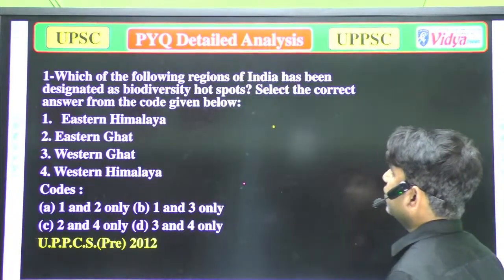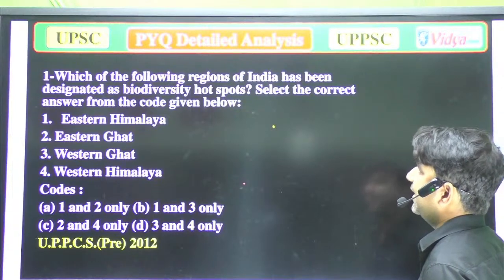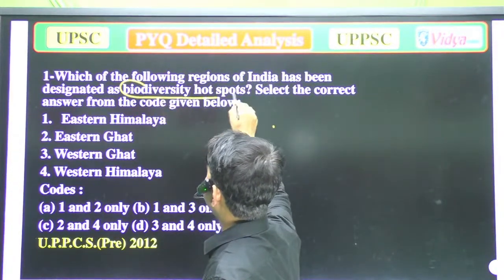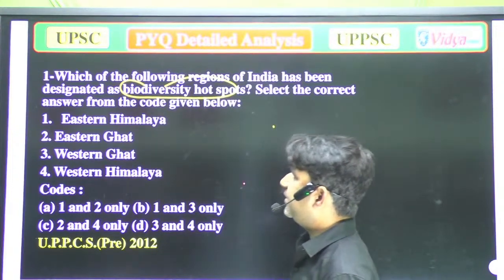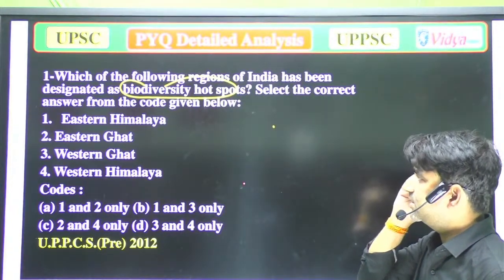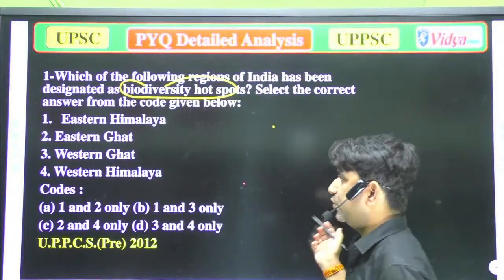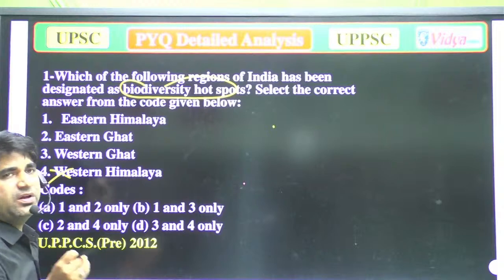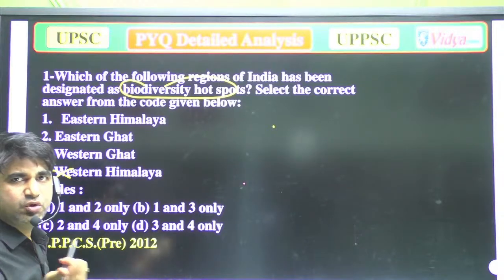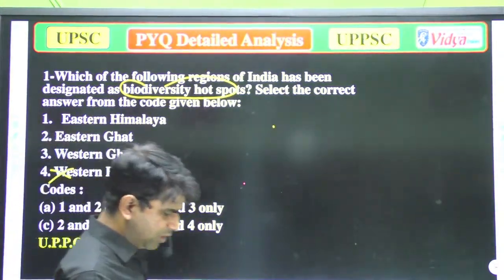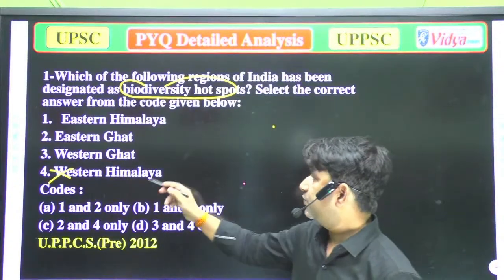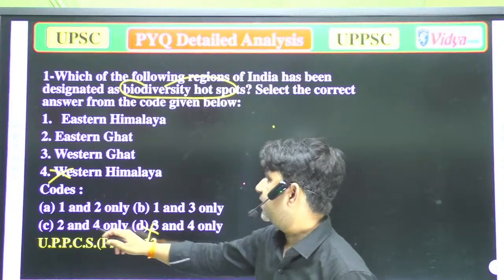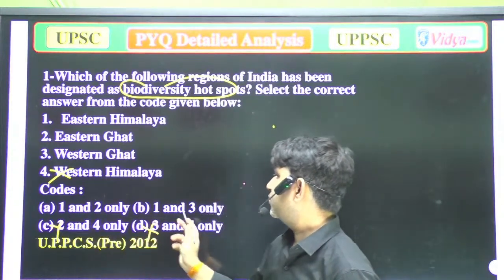Our question was, which of the following regions of India has been designated as a biodiversity hotspot? A. Eastern Himalayas. B. Eastern Ghats. C. Western Ghats. And D. Western Himalayas. As I told you, Western Himalayas are not there. Suppose I don't know about that question. If we have the knowledge to eliminate options, we can solve any question. So option 4 will not be the correct answer, and it will also not be the correct answer.